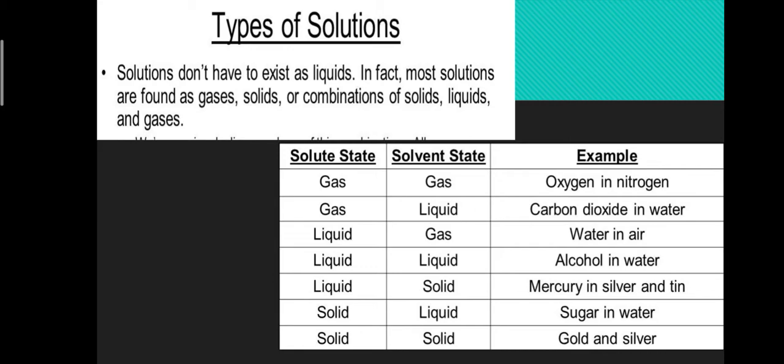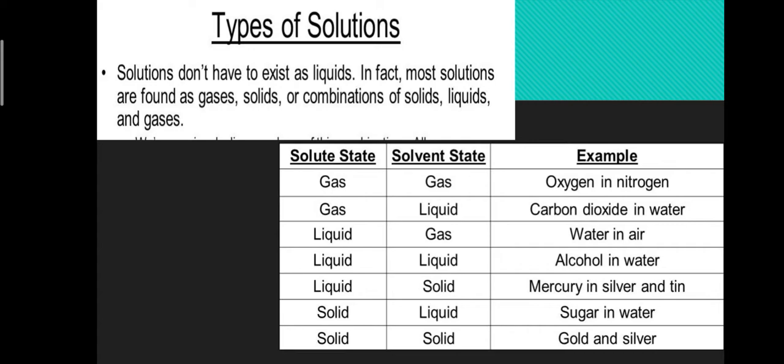Next, solution of liquid in solid. Example, mercury in silver and tin. Next, solution of solid in liquid. Example, solution of sugar in water, solution of salt in water, in which sugar and salt act as solute and water acts as solvent because it is present in larger quantity in a solution. Next, solution of solid in solid.